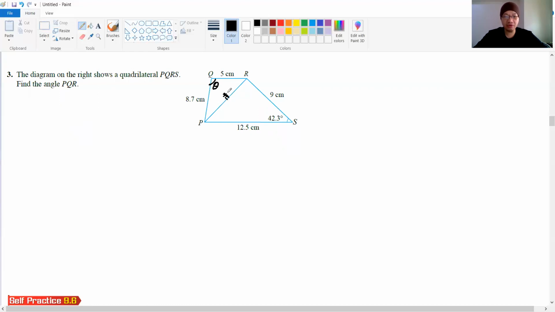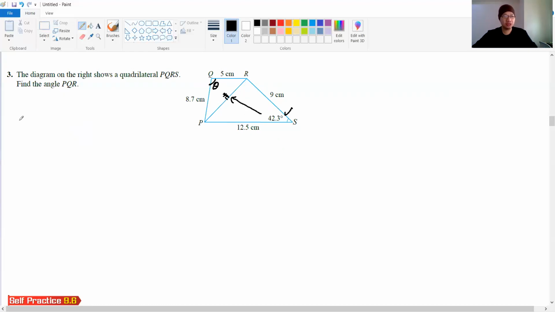To find this X, the first triangle here we cannot use, but how about the second triangle here? In the second triangle we got 9, 12.5 and the angle in between. So we can find this, right? Because the angle is given here. So we can find the PR by using the second, big triangle here.